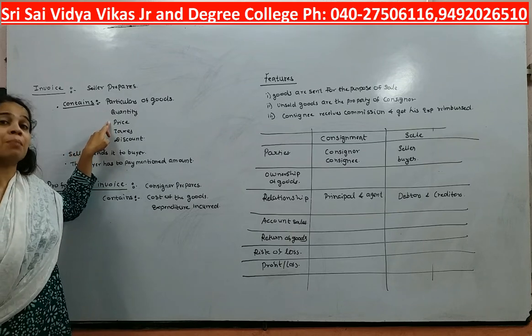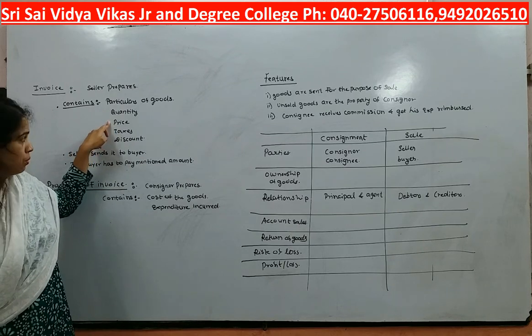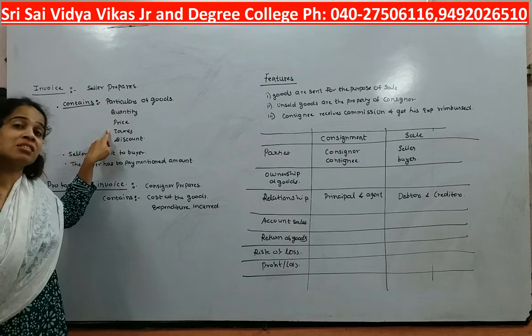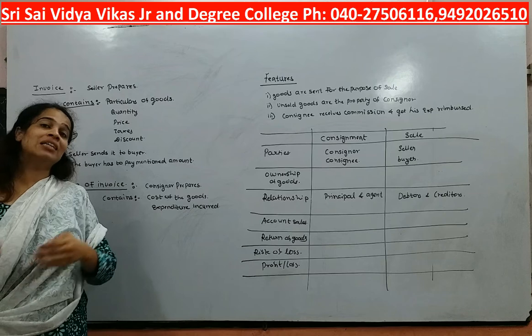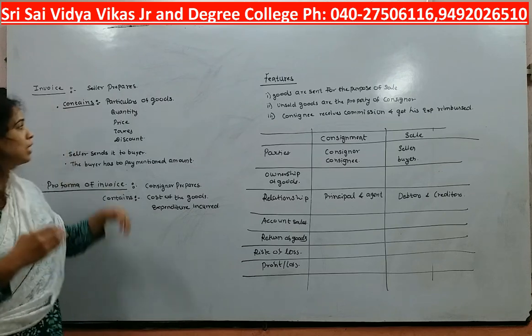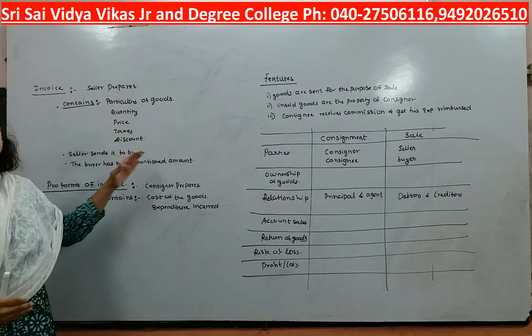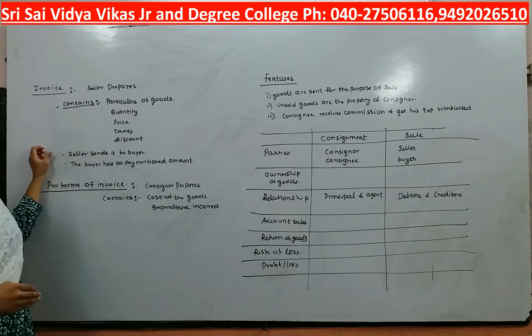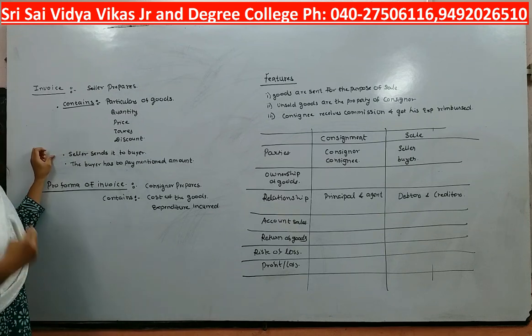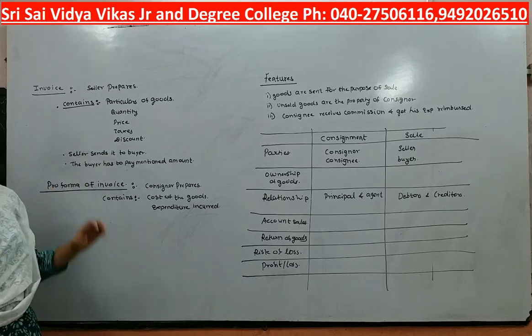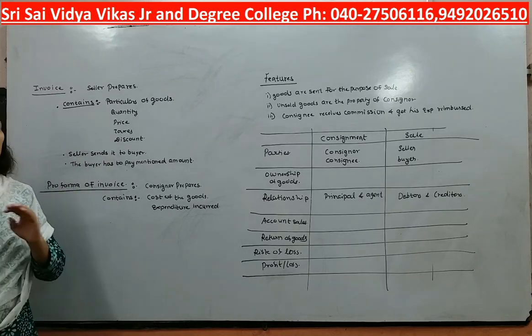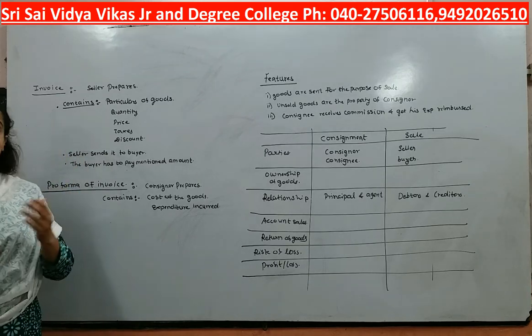What is the basic price of that refrigerator, how much taxes you are paying, and after paying taxes, are you getting any discounts from the retailer? That entire information the receipt will carry. And who will issue this receipt to you? This receipt will be issued by the seller to the buyer, and the buyer has to pay the mentioned amount. That is known as a receipt, or we can say an invoice.